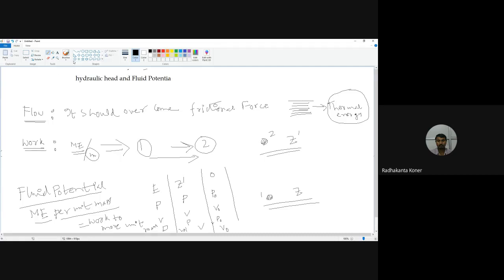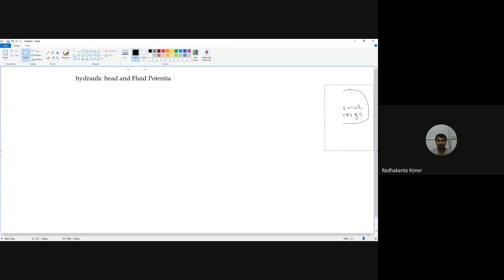Now let's think of a condition. Suppose there is a pipe. Now this is a datum on which we are analyzing.